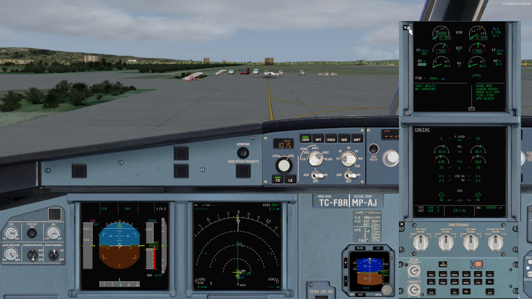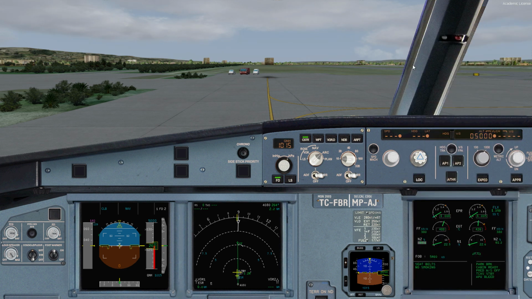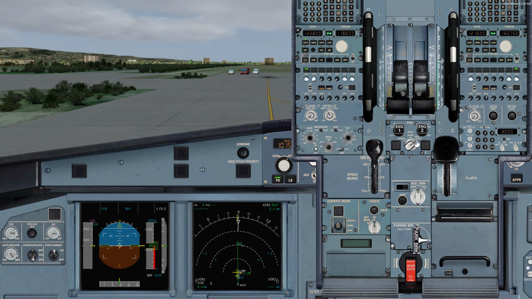Generator 1 is online. I gave the hand signal to the ground staff, clear to disconnect, and I see now the avail light up on engine number 1. Let's put the engine mode selector to the normal position. So this is the trigger of the pilot monitoring flow.